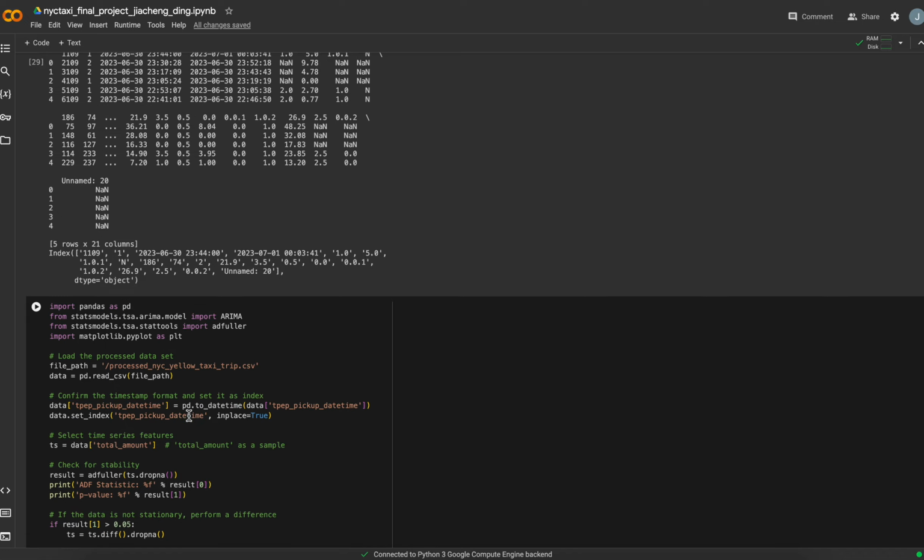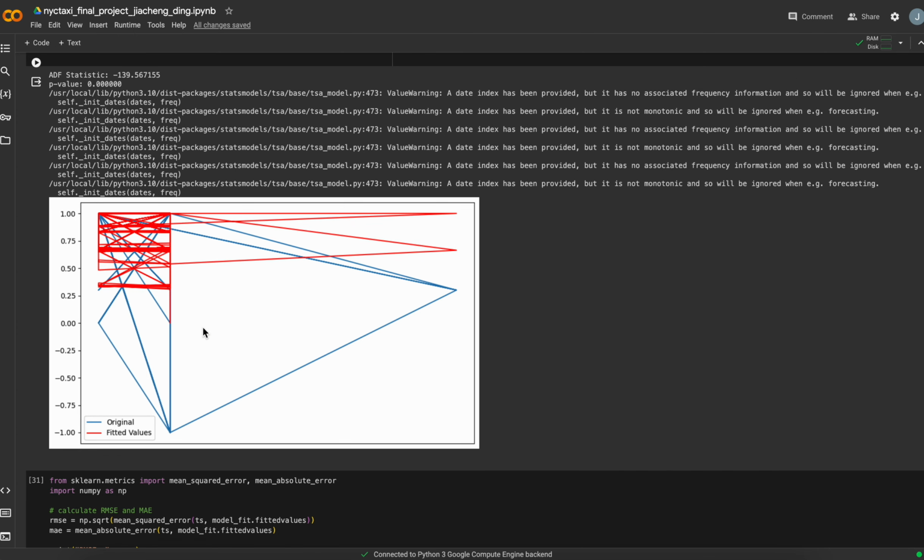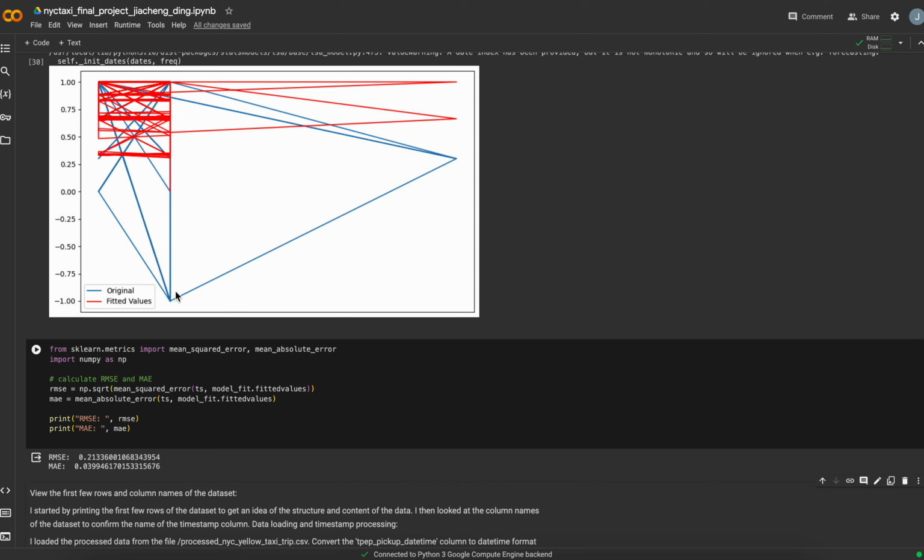And then I got the ADF and the p-value. Actually, I will difference the data to make it steady. Then I construct an ARIMA model, and I make the result more visual. Also, in the end, I get the RMSE and MAE to evaluate the performance of the model. Actually, you can see the philosophy of how I do this project: I need to measure different models, and also evaluate their performance in every step I work forward.